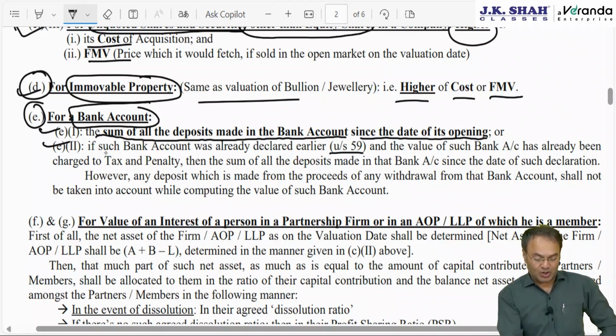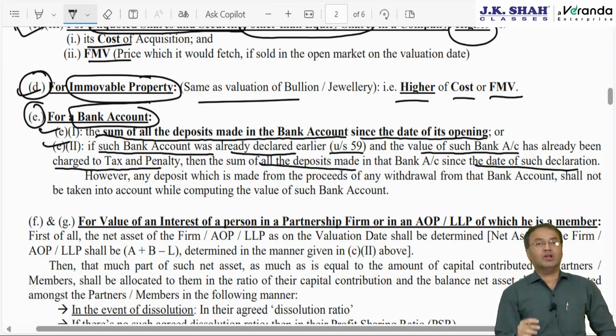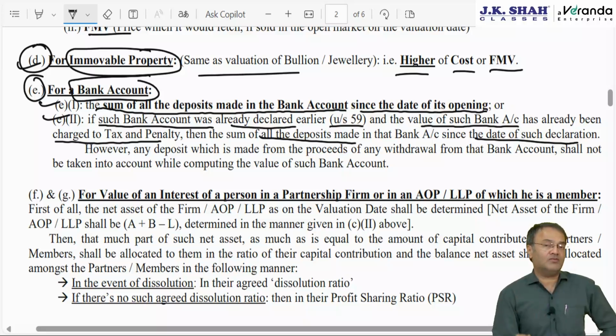Okay. So second point, it says such bank account was already declared under section 59 and the value of such bank account is already assessed to tax, already charged to tax and penalty under this act. Then the value would mean all deposits made from the date of such declaration. Once you declared it on, let's say, 18 July 2015, then any deposit made after 18 July 2015 will be considered the value of bank account. This is something very unusual for bank account. So remember, total amount deposited in the bank account outside India will be considered as a value.